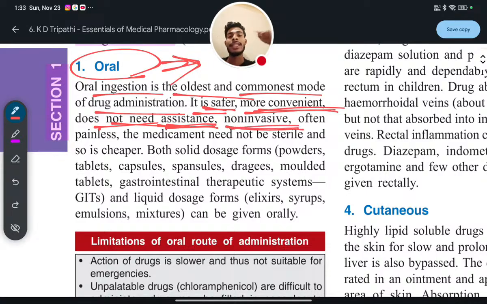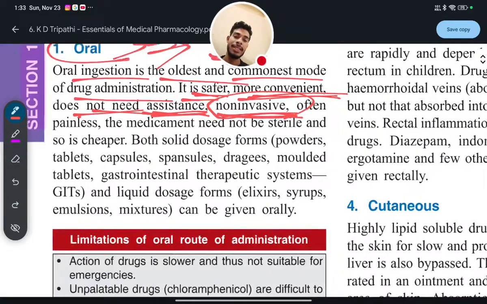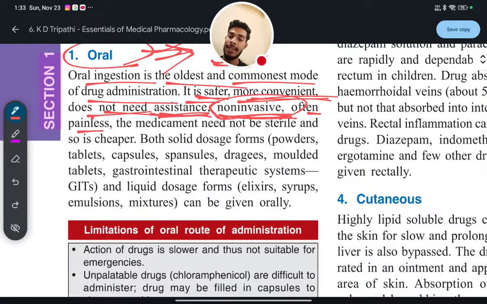Okay, and non-invasive means it will not cause any harm. Like if you are taking injection through the parenteral route, then what will happen? It will destroy your tissue. Yes or no? So this is the invasive way. You will get hurt. But oral route is a non-invasive way. You can take the drug very easily, often painless, and medicament need not be sterile and is cheaper.